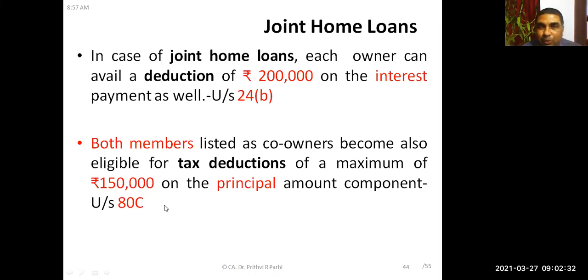And just like I told you that in case of joint ownership, both the owners can claim interest, here also both the owners can claim the 80C benefit. That means for principal payment, both the members can claim a deduction of up to rupees 1,50,000. Is it clear to you? Yes, sir.